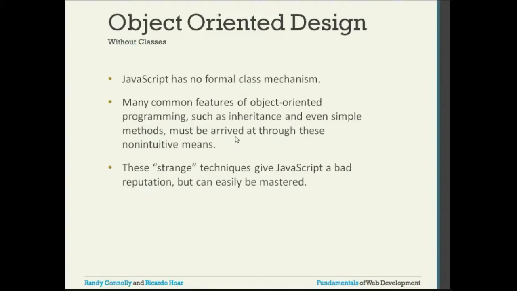Somehow you bring in that concept through some other mechanism, and those mechanisms look very strange. But with repeated use of those things, you will understand, and it will make it easy for you. These strange techniques give JavaScript a bad reputation but can easily be mastered. So even though it is very strange, with the usage of those techniques, you can master it.